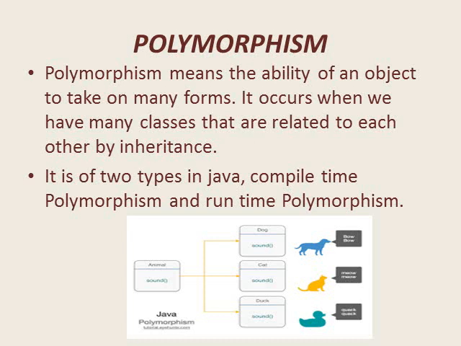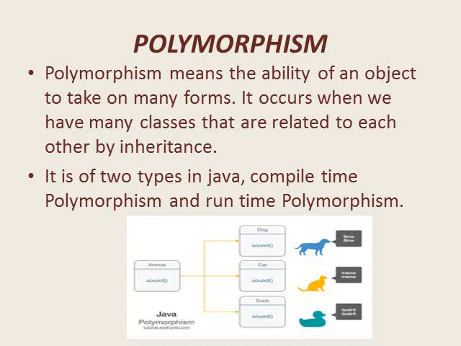Means dog, cat and duck all belong to the category of animal. We can say dog is an animal, cat is an animal, duck is also an animal, and they fall into the category of animals. Further, a category of dog can be German Shepherd.